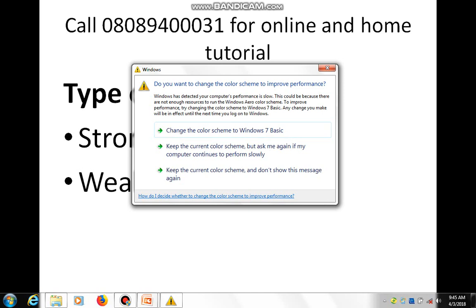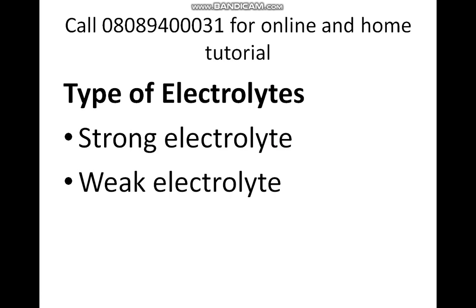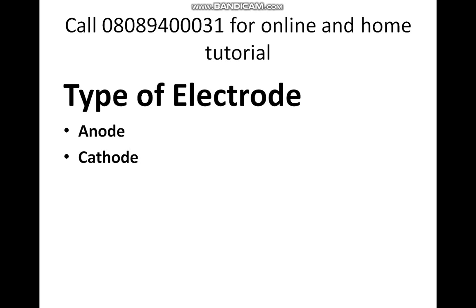It is important to know that in an electrolytic cell, the cathode is always on the right side, and it is the electrode that is connected to the negative terminal of the battery cell. The negative terminal of the battery cell is represented by a short stroke.